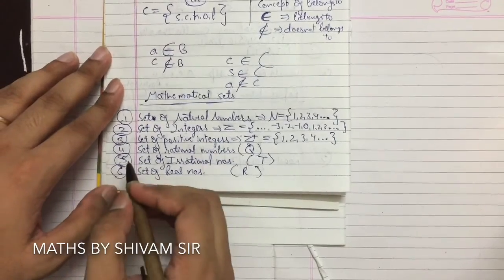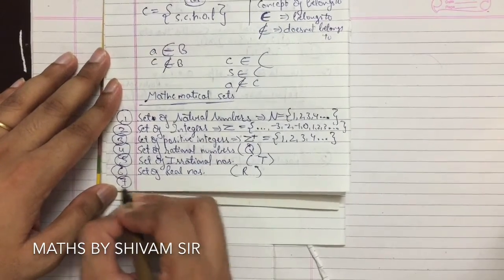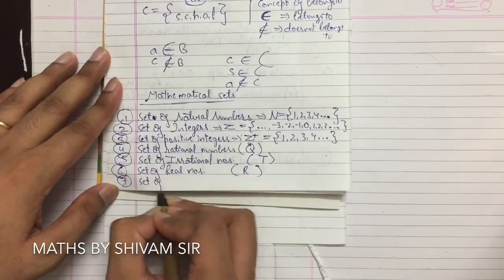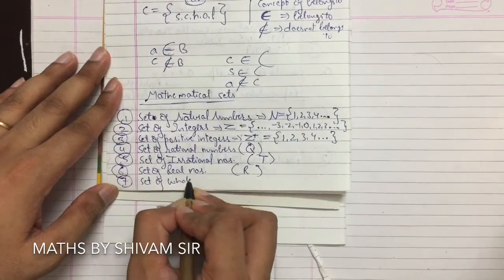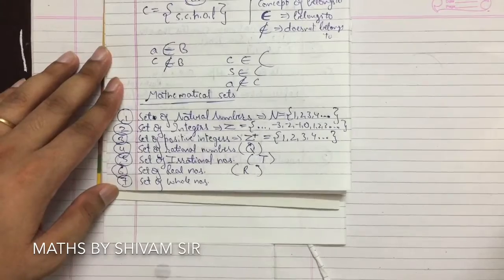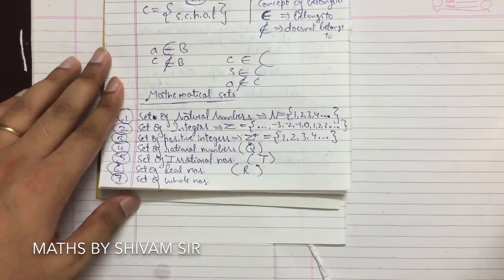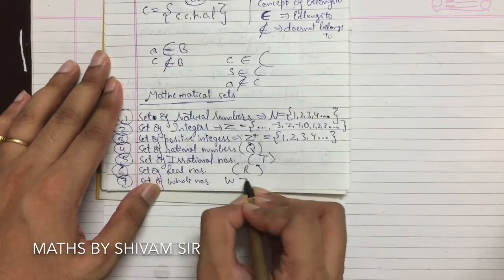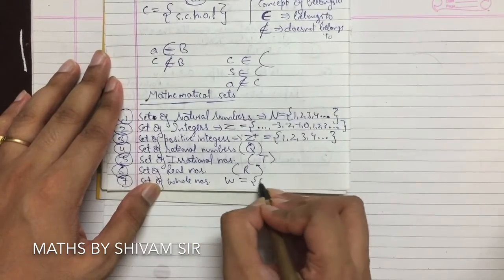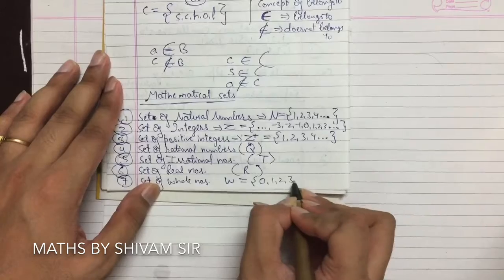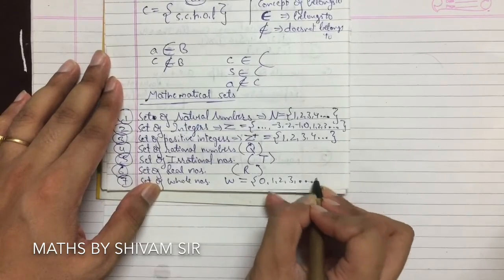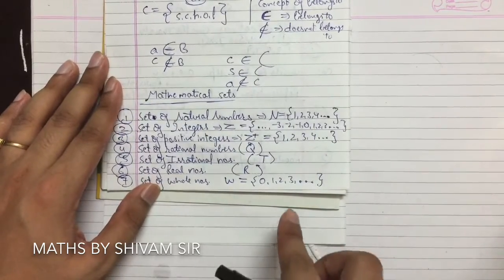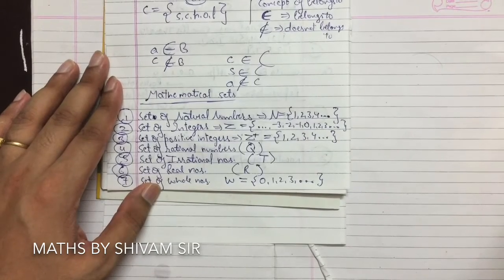Seventh, the set of whole numbers. The set of whole numbers means 0, 1, 2, 3, 4. It is always represented by capital W. So capital W is 0, 1, 2, 3, and 3 dots, which means it goes up to infinity.